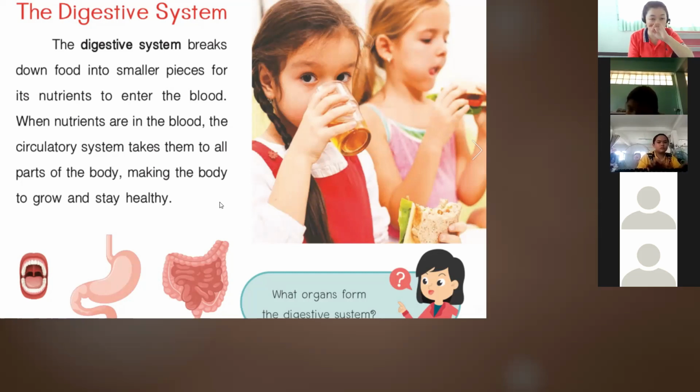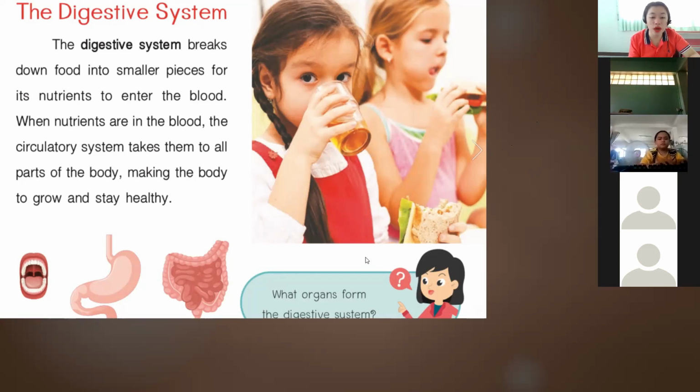So the digestive system breaks down food into smaller pieces to distribute the nutrients from the food into our blood so that the nutrients will go to our body.